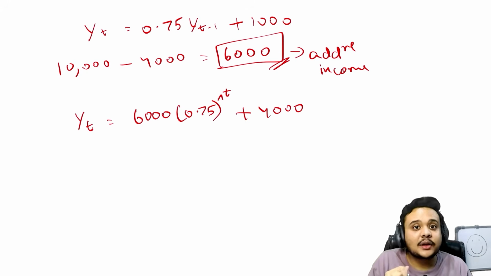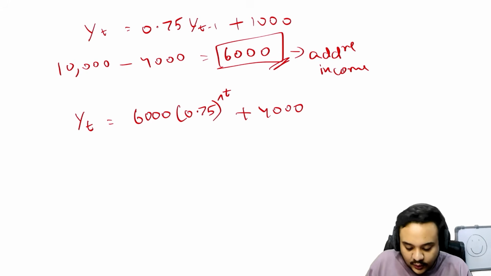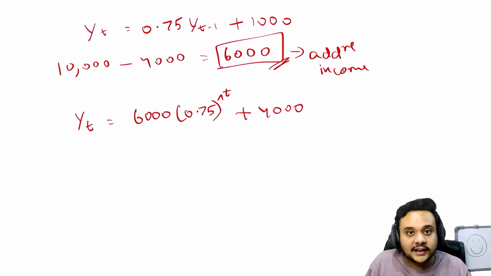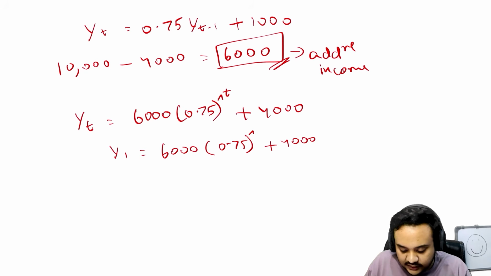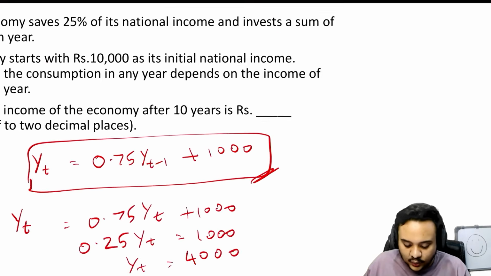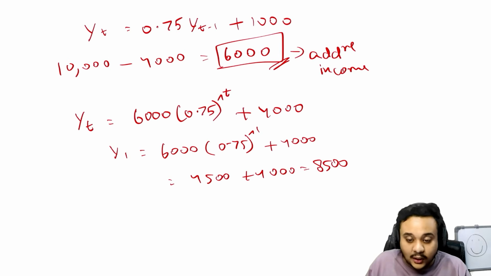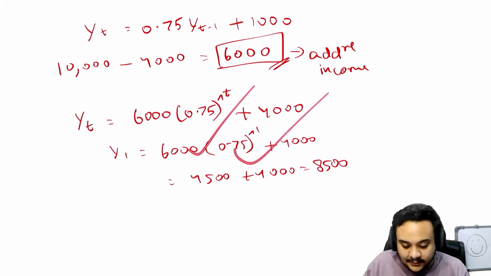So let us take the example of the first period, when we only add the 0.75 once. Let us say that for y1, you will say 6000 into 0.75 only once, plus 4000. So the power of this is 1. Now you see, 3 by 4 of 6000 is 4500, plus 4000 is equal to 8500. Is this not the value that we also found with the first method? It is, right? So we have seen that our method is completely verified.